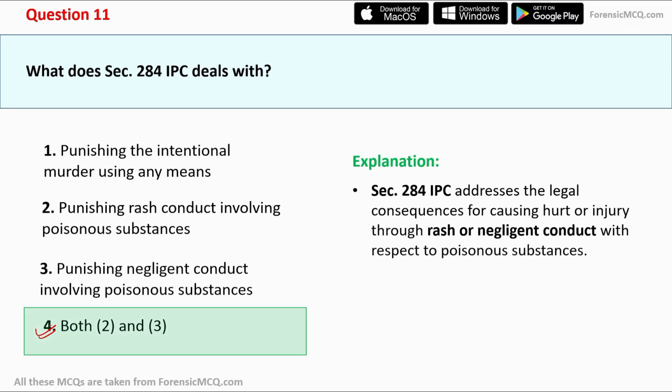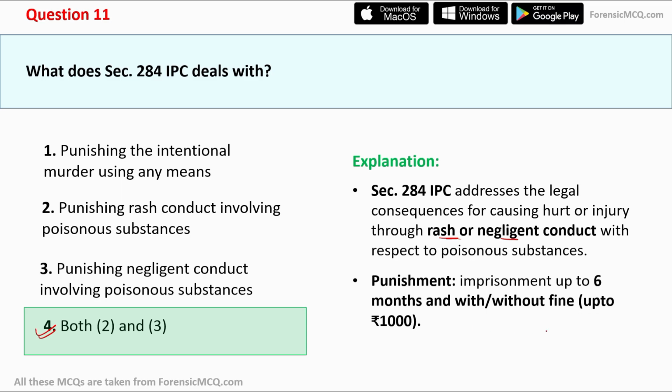Now let's check the explanation part. Section 284 addresses the legal consequences for causing hurt or injury through rash or negligent conduct with respect to poison. And for this, the punishment is six months imprisonment. It is usually simple imprisonment with or without a fine up to 1,000 rupees.